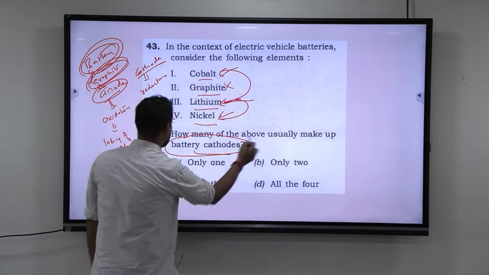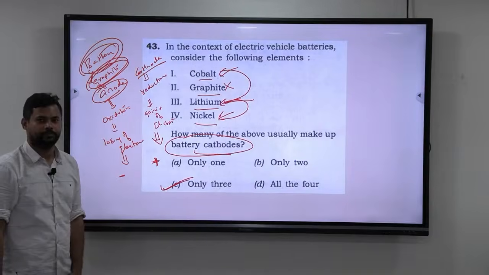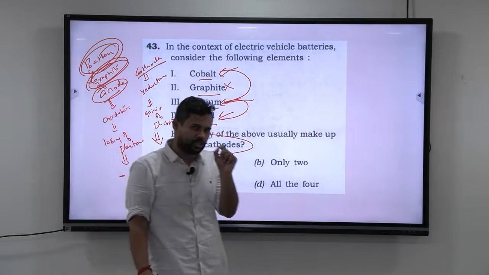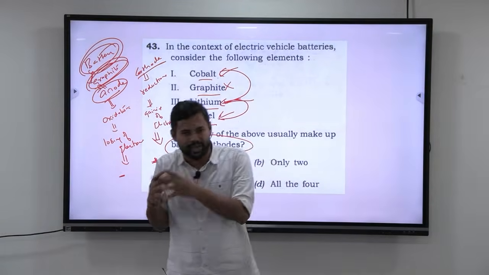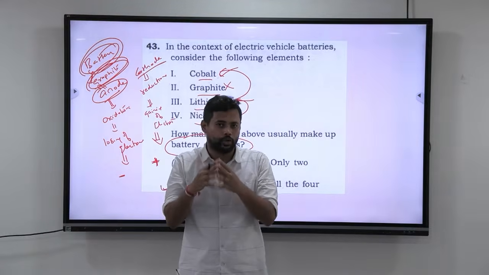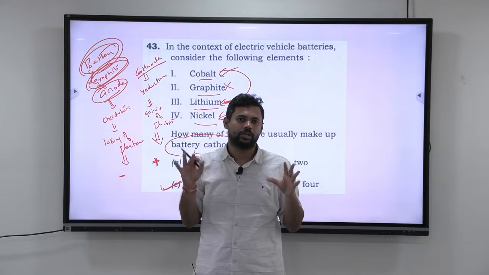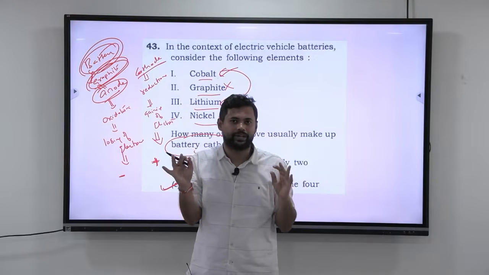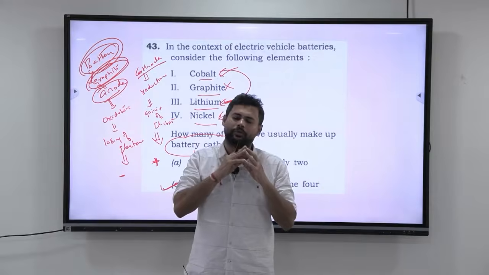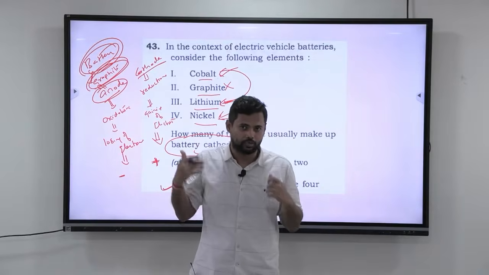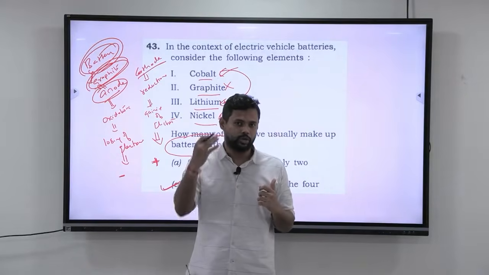Which of the above usually make up battery cathodes? Only 3. Again, I understand that this question is a little technical. Sometimes the questions become technical. You don't have to worry about it, and you don't have to start preparing too much on that. It is okay if you let go of the technical questions. Understand that to clear prelims, you just have to get the easy and moderate questions right. You don't have to worry about the advanced questions, and that is the essence of doing this entire series. So I hope you understood this.